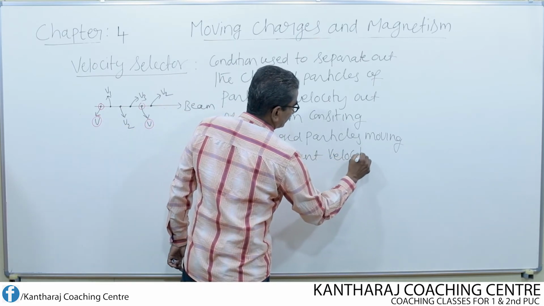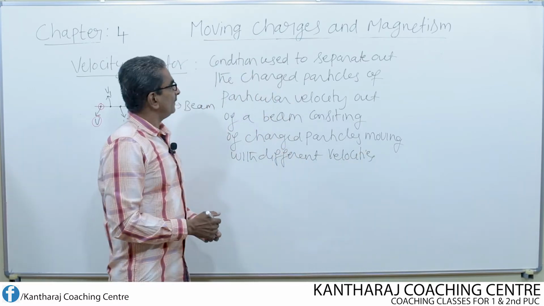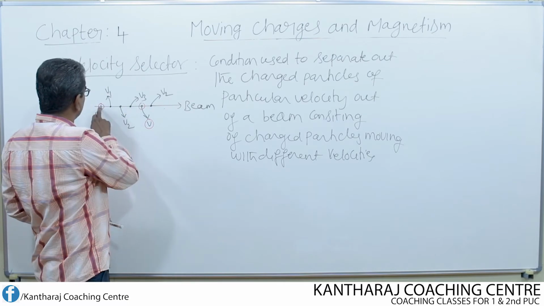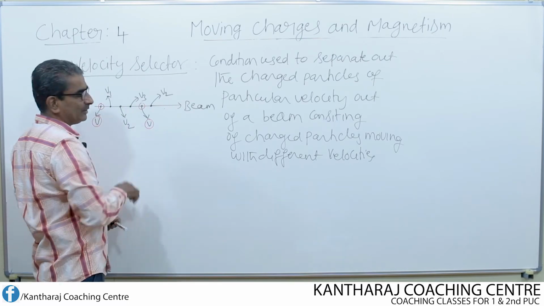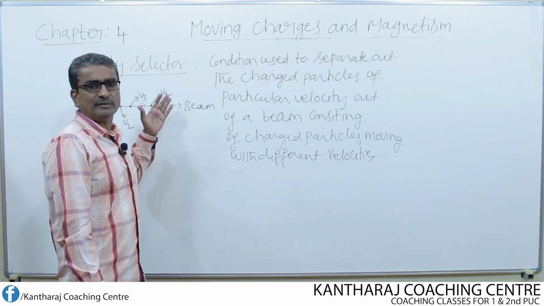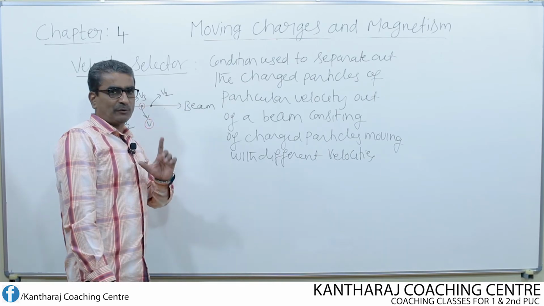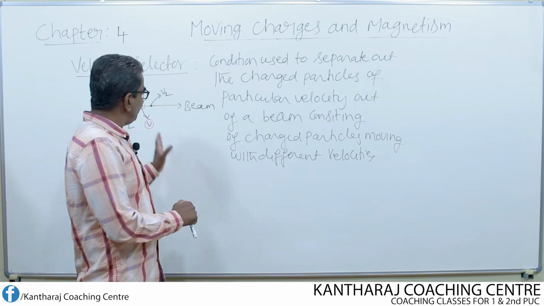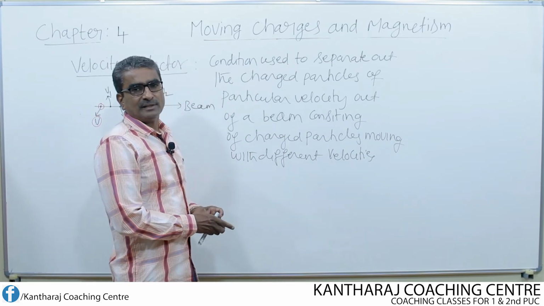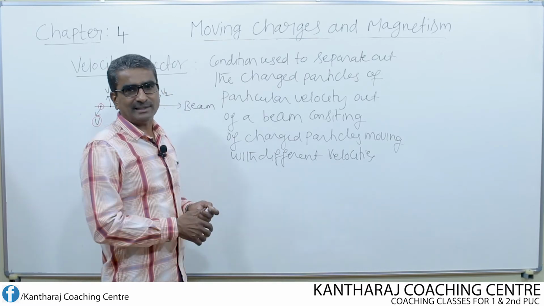Okay, so this is nothing but a velocity selector. It separates out only the charged particles of velocity v. Even if I choose charged particles of velocity v1, v2, v3, only the particles of one particular velocity should pass, and the rest should be completely filtered out. For that we use this condition. Now let us obtain that mathematical condition.